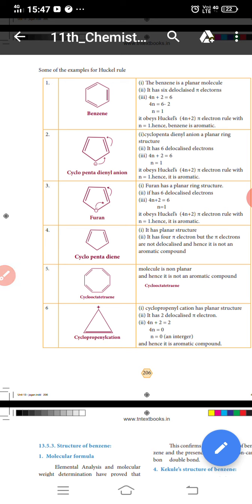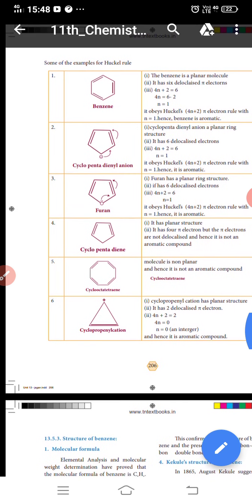The second one, the cyclopentadienyl anion, has a planar ring structure. It has 6 delocalized electrons, 4n plus 2 equals 6, with n equal to 1. So it obeys Huckel's rule. It is aromatic.